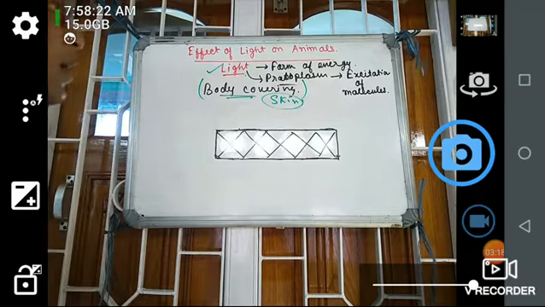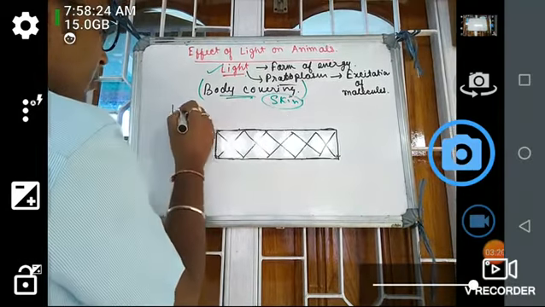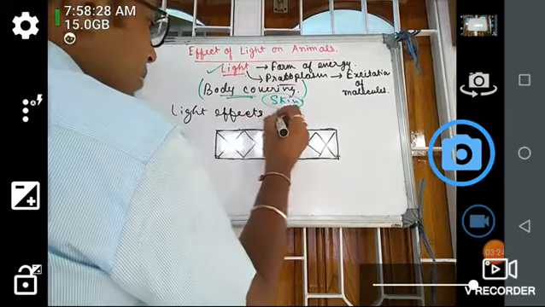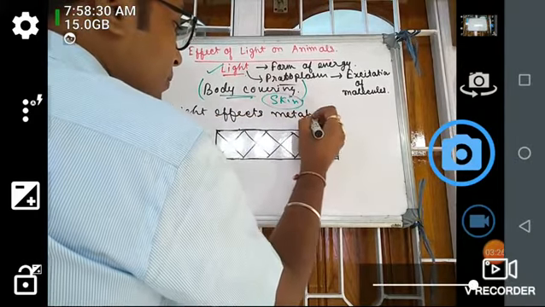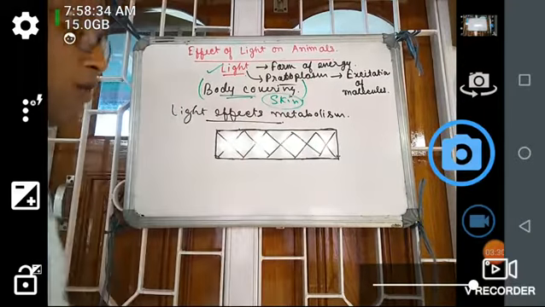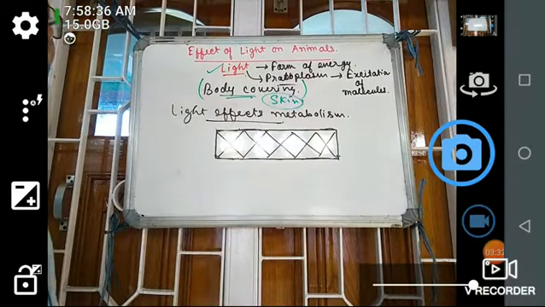Next, light affects metabolism. Metabolism means the reactions that take place within the body. So light also affects the metabolism.